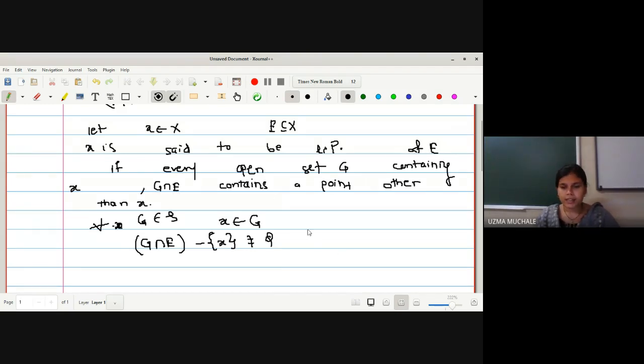Now let us see the resemblance with the definition which we have seen in real analysis. Suppose x belongs to R, and let A be any subset of R, where R is the real line.